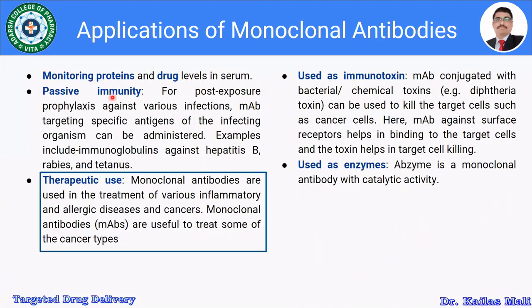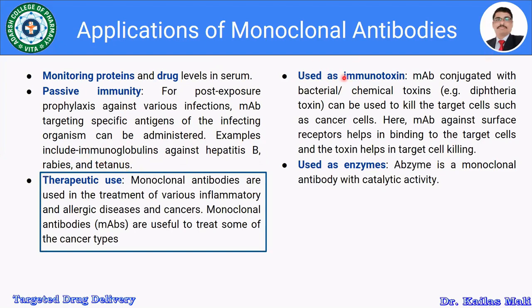Monoclonal antibodies are also used in monitoring proteins and drug levels in the serum. Then it is used for passive immunity, for post-exposure prophylaxis against various infections. Monoclonal antibodies targeting specific antigens of the infecting organism can be administered, for example, the immunoglobulins against hepatitis B, rabies and tetanus.